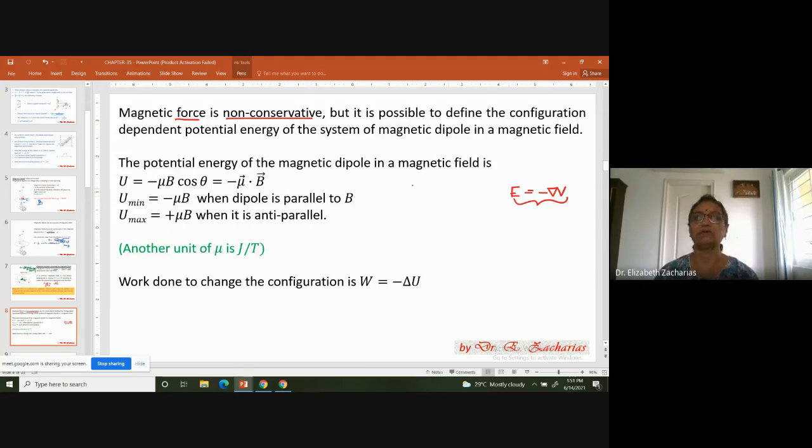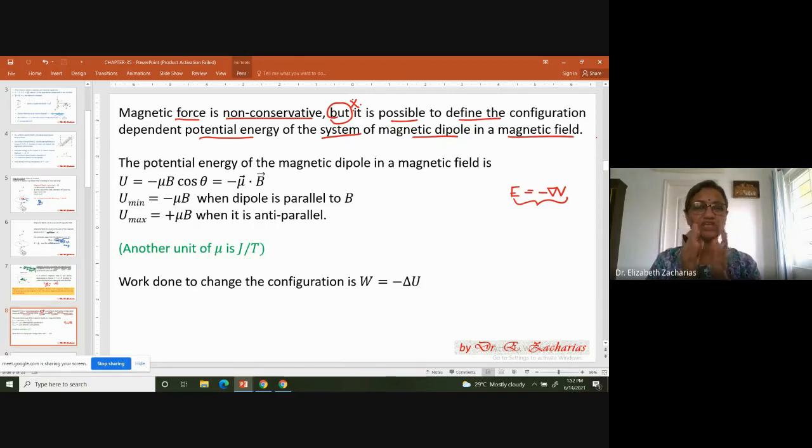But, listen, this but is very important. It is possible to define the potential energy of a system of a magnetic dipole in an external magnetic field. If I consider a magnetic dipole in an external magnetic field as a system, I can talk about it as a conservative system. The reason I'm able to do that is that you're going to see that you'll be able to talk about a potential.